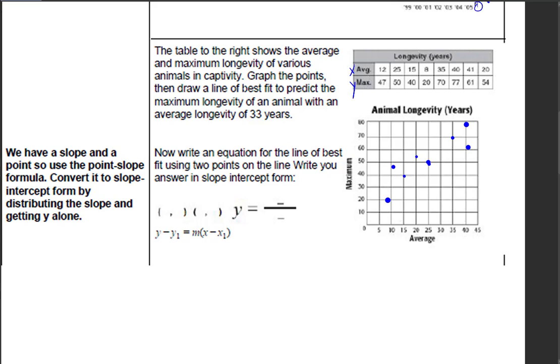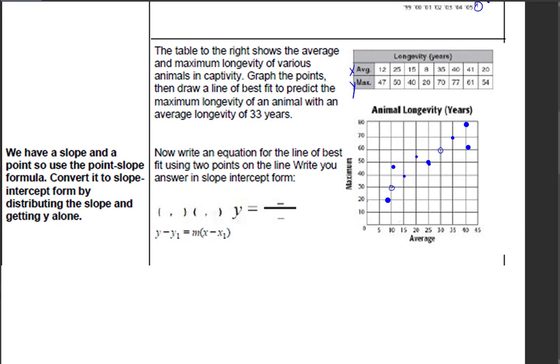All right, now what I'm going to do is make my line of best fit. And I'm actually going to make my line of best fit go through 2 points just to match the notes. But once again, you would be able to look at it and figure out where it would go. You usually want to draw your line of best fit first, and then find 2 pretty points. But just to make sure this matches the notes for you, I'm going to make sure it goes through those 2 points there, okay?